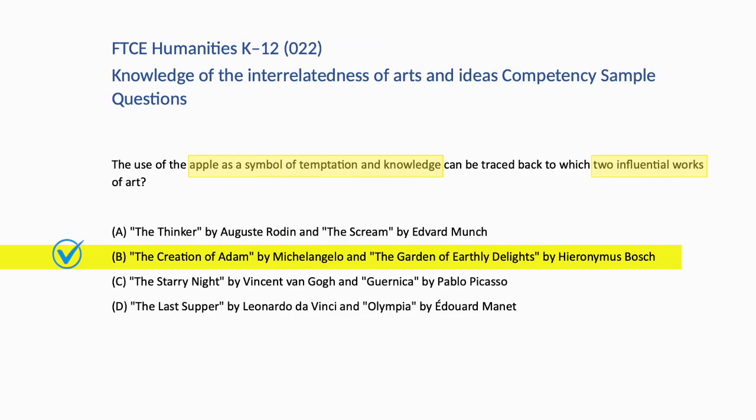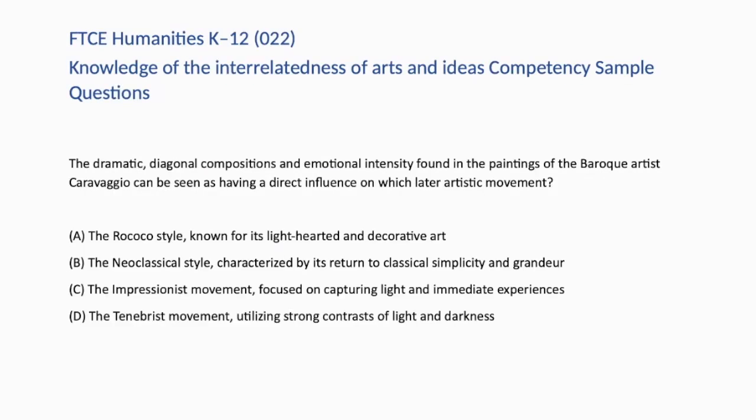The dramatic, diagonal compositions and emotional intensity found in the paintings of the Baroque artist Caravaggio can be seen as having a direct influence on which later artistic movement? A. The Rococo style, known for its light-hearted and decorative art. B. The neoclassical style, characterized by its return to classic simplicity and grandeur. C. The Impressionist movement, focused on capturing light and immediate experiences. D. The Tenebrist movement, utilizing strong contrasts of light and darkness.